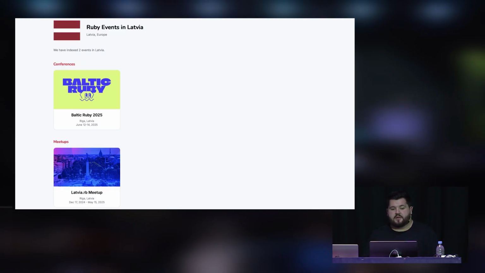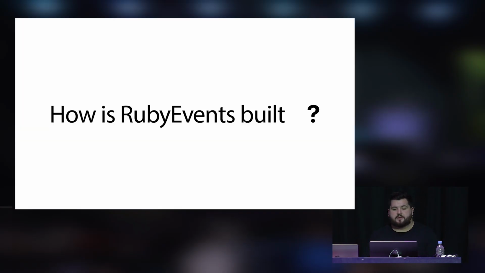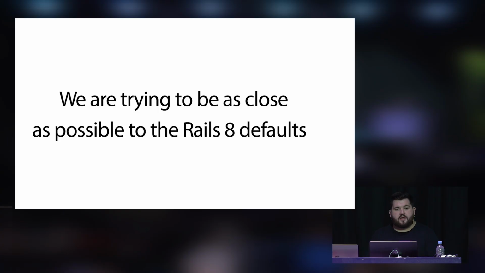But now I want to focus a little bit more on how Ruby Events is built, and the main idea here is to showcase what's possible with modern Ruby and Rails apps, what you can do with modern Hotwire applications too.